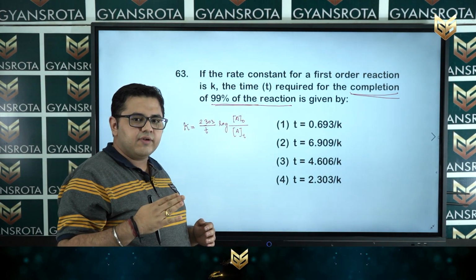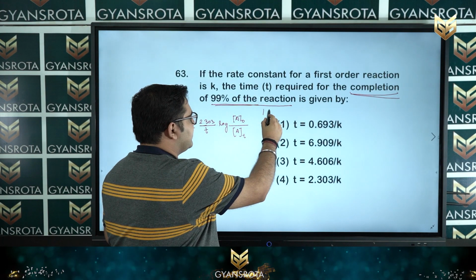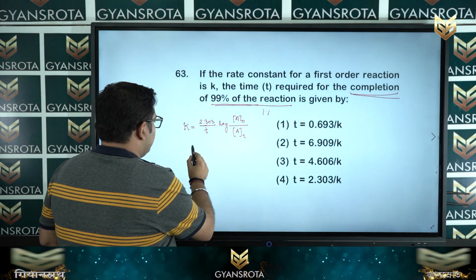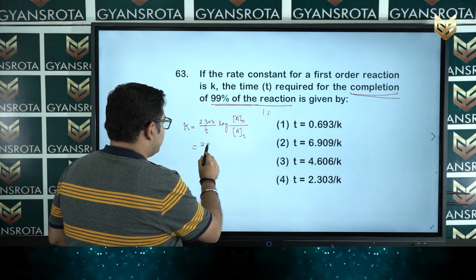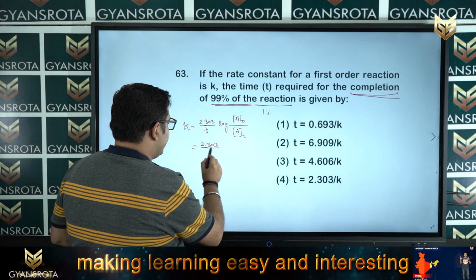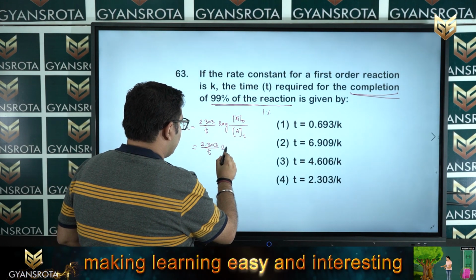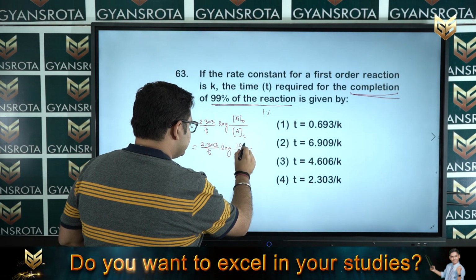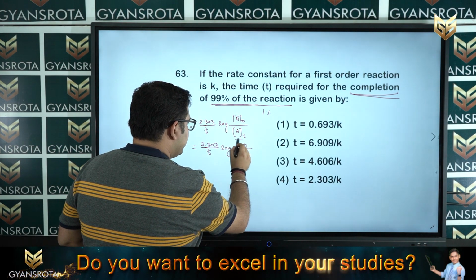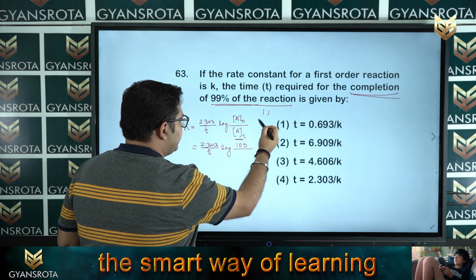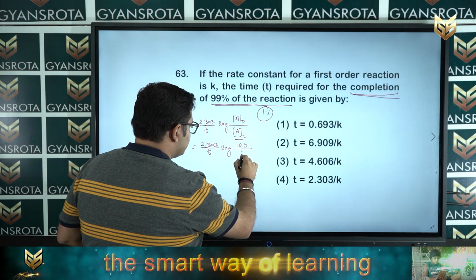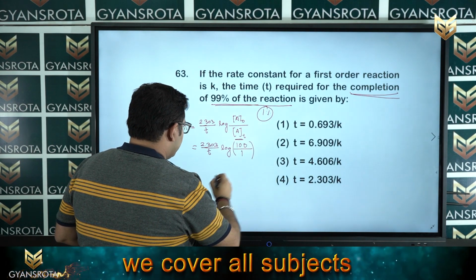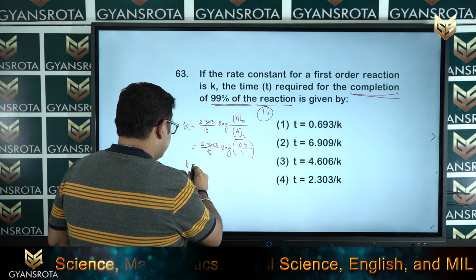So, how much is left? Only 1%. So, now put the value: 2.303 by t log of, and if I consider our initial concentration is 100, my final concentration after time t is only 1.